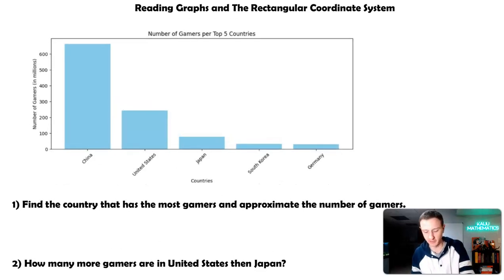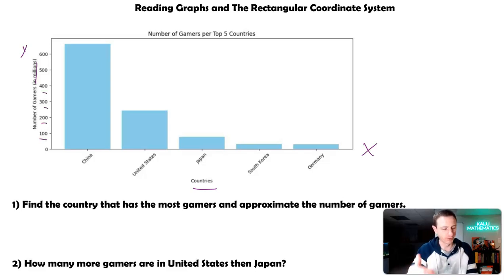Across the x-axis, across the bottom, we have countries given. Countries is labeled, and we have China, United States, Japan, South Korea, and Germany. And then the y-axis is labeled with number of gamers in millions. This information is very important because when you read the increments, it goes 100, 200, 300, so that means 100 million, 200 million, and so on. So you're not reading it as, oh, there's 100 gamers in this country, there's 100 million.